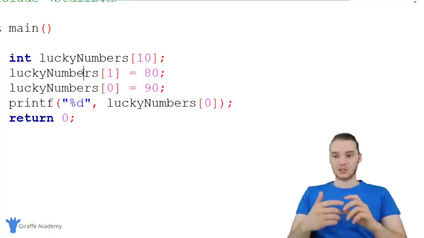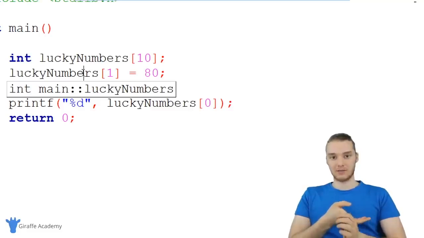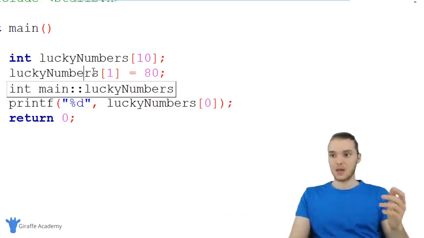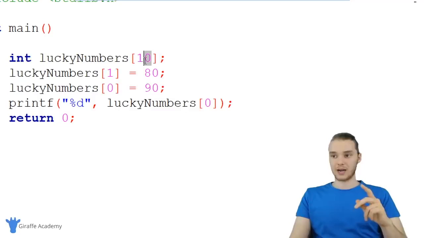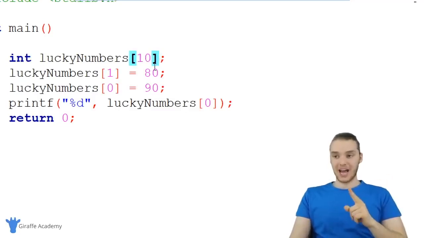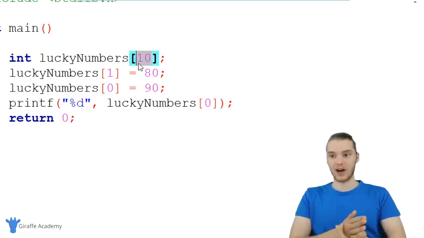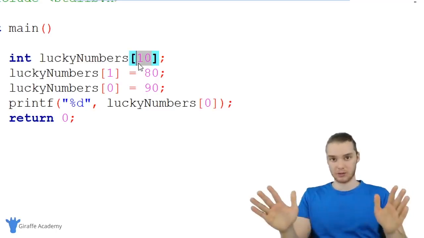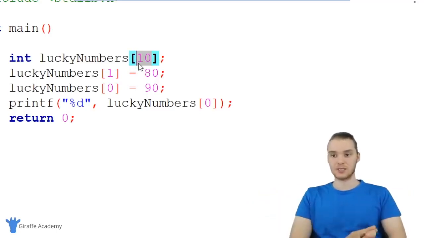So in a lot of situations, you're just going to want to give these arrays values up front right off the bat. But in a lot of other situations, you're not going to necessarily know what's supposed to go in there. But in a situation like that, you still have to tell C how many elements the array is going to hold. You still have to rigorously define, hey, this array can only hold 10 elements. And that's just so C is able to allocate enough memory in order to hold all of those elements. So that's kind of the basics of working with arrays.